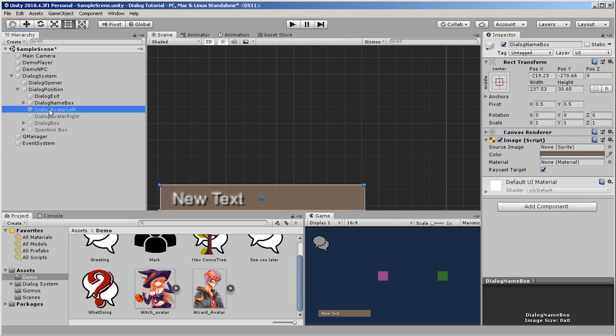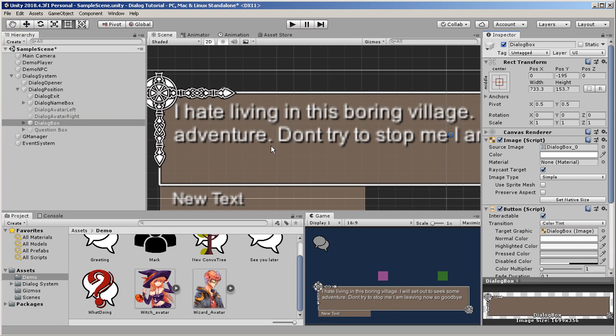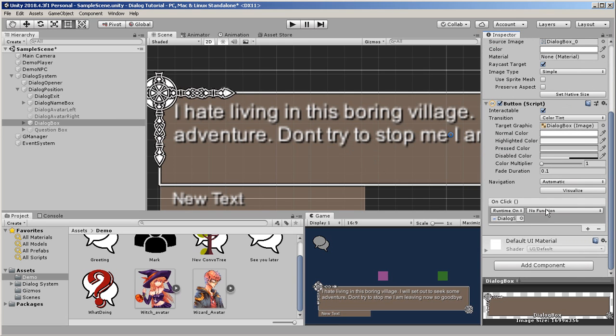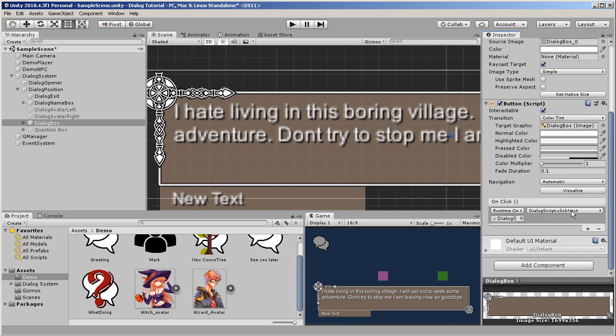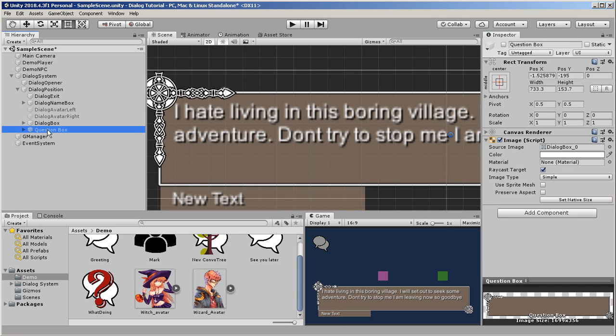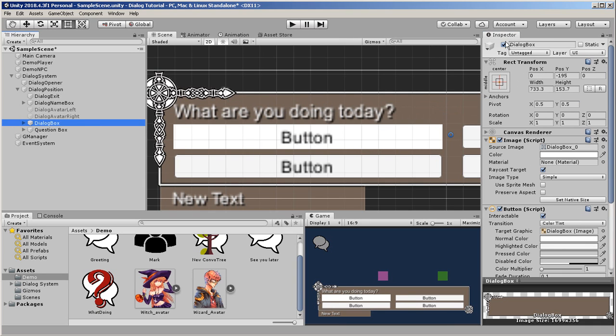So we've already told everything that the dialog system has the code on it, so we've put that in already. We need to go to our script, and we need to open our dialog. Inside of the dialog position, inside of this guy here, I have the dialog exit, which is the dark background. We have that. It is called click exit. Next, the avatars don't do anything. The dialog box, this guy here, he is a button on his own, and he needs to do something. Whenever I click on him, he will click next. So that will go to the next part of the conversation.